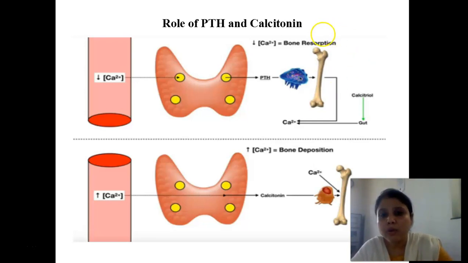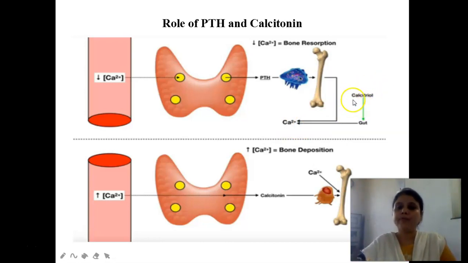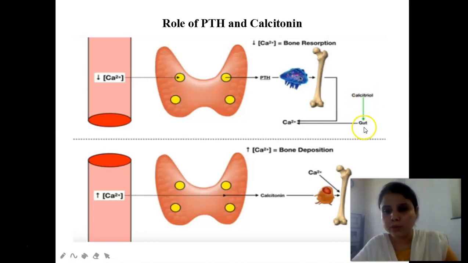Okay, now what will happen? This is your osteoclast. Osteoclast removes the calcium from the bone, and it increases the level of calcium in the blood. I have just told you in the last slide that calcitriol is nothing but the active form of vitamin D, and it is responsible for absorption of calcium from the gut. So both of them are increasing the level of calcium in the blood.